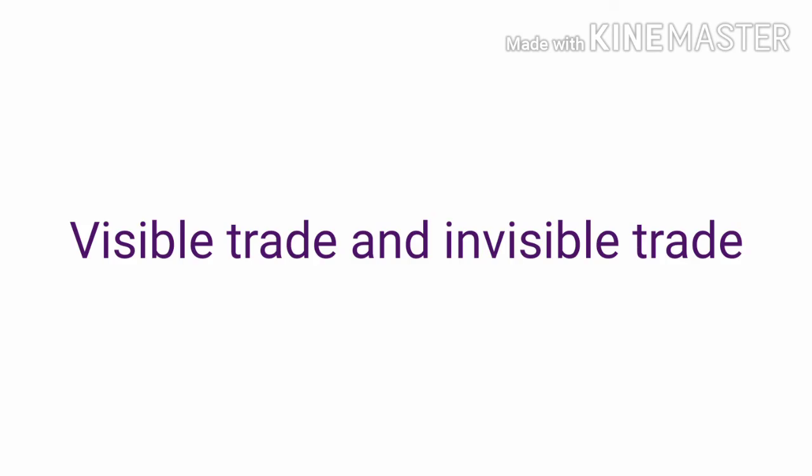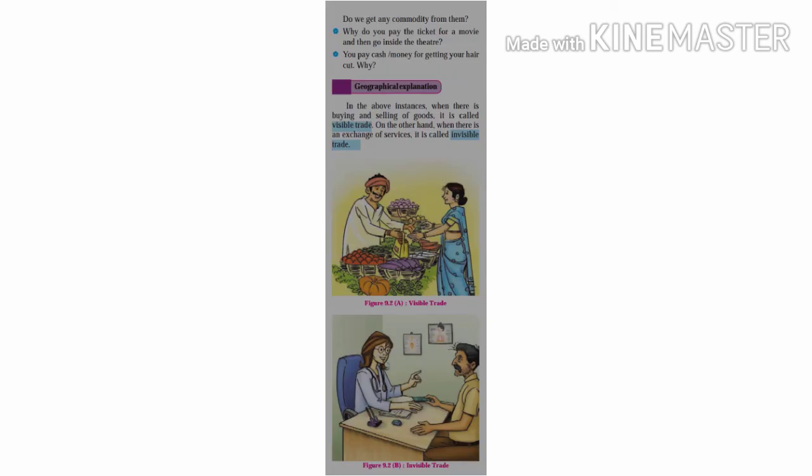Now friends, let's learn about visible trade and invisible trade. Friends, you can see in the picture also, when there is buying and selling of actual goods, it is called visible trade. On the other hand, when there is an exchange of services such as insurance, teaching, medical, or services given by lawyers, it is called invisible trade. Means in short we are getting the services.